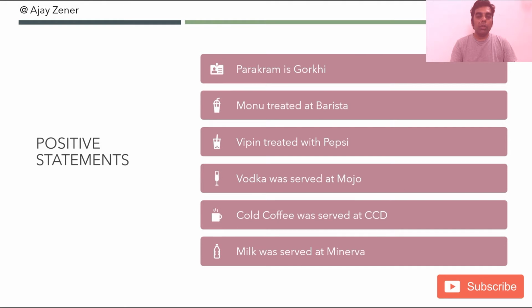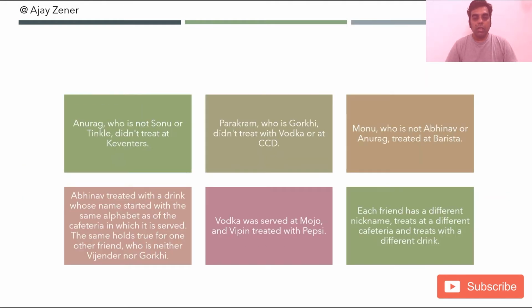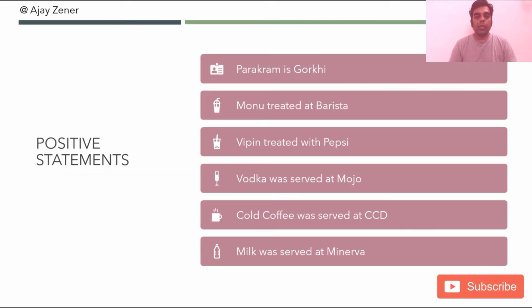Because if you move on to the previous statement, Abhinav treated with a drink whose name started with the same alphabet as that of the cafeteria in which it is served. Now this is only possible if it is CCD and cold coffee, Minerva and milk, or Mojo and milk. But the very next statement says vodka was served at Mojo. So Mojo wasn't the place where the friend has treated with the drink having the same alphabet as that of the cafeteria. So it has to be then cold coffee and CCD and milk and Minerva. That's how we get this.